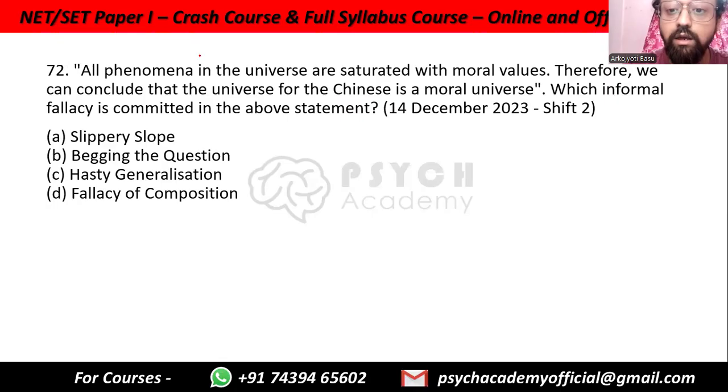All phenomena in the universe are saturated with moral values. Therefore, we can conclude that the universe for the Chinese is a moral universe. So we are thinking basically all phenomena within the universe, the parts, have moral values. So the large part, that is the universe, the whole, should also have moral values. And so the universe for the Chinese, which is the same as the universe for everybody, we all live in the same universe, also has the same moral values. So going from parts to whole, this is fallacy of composition.